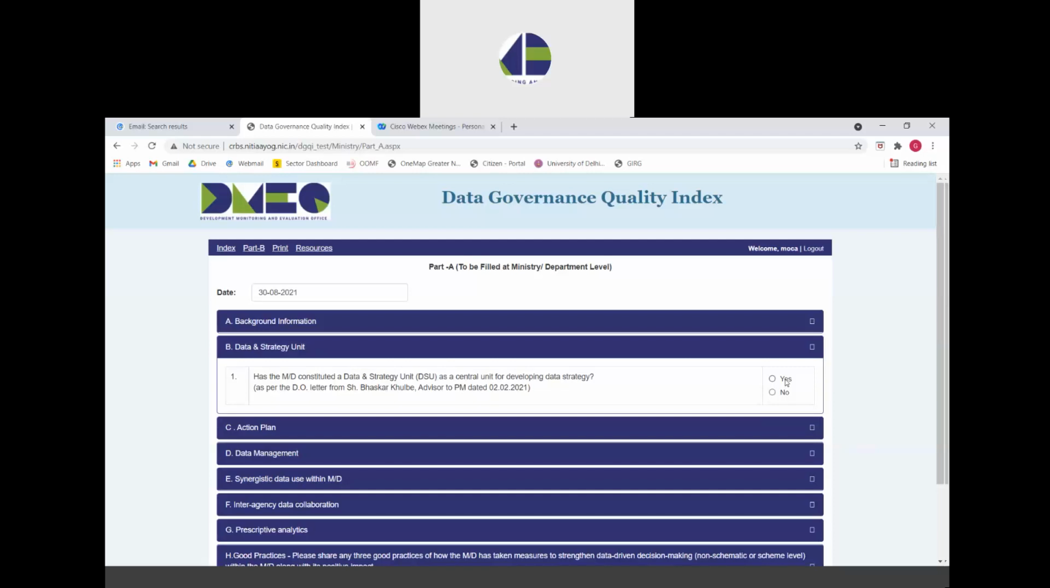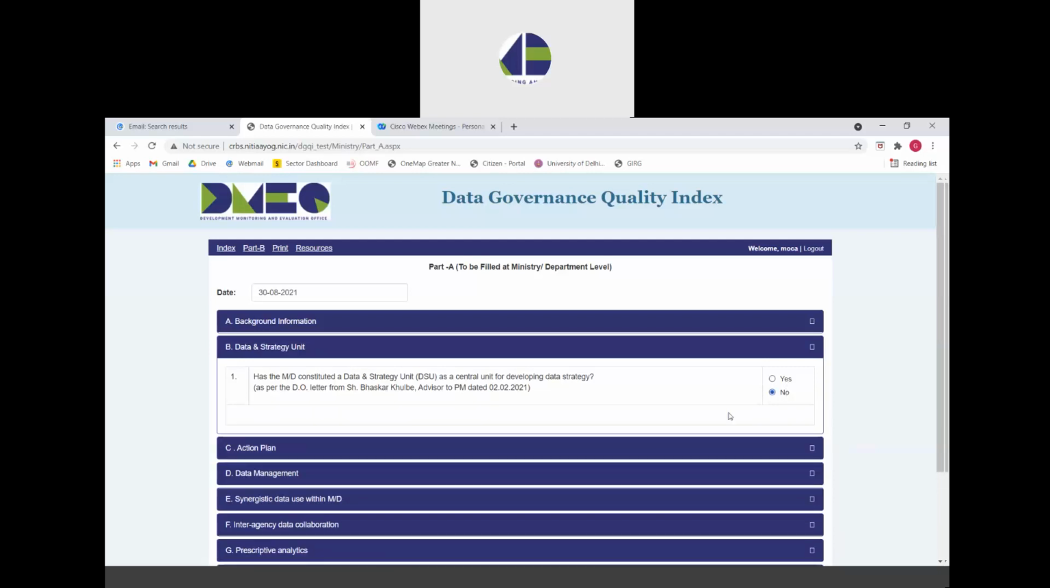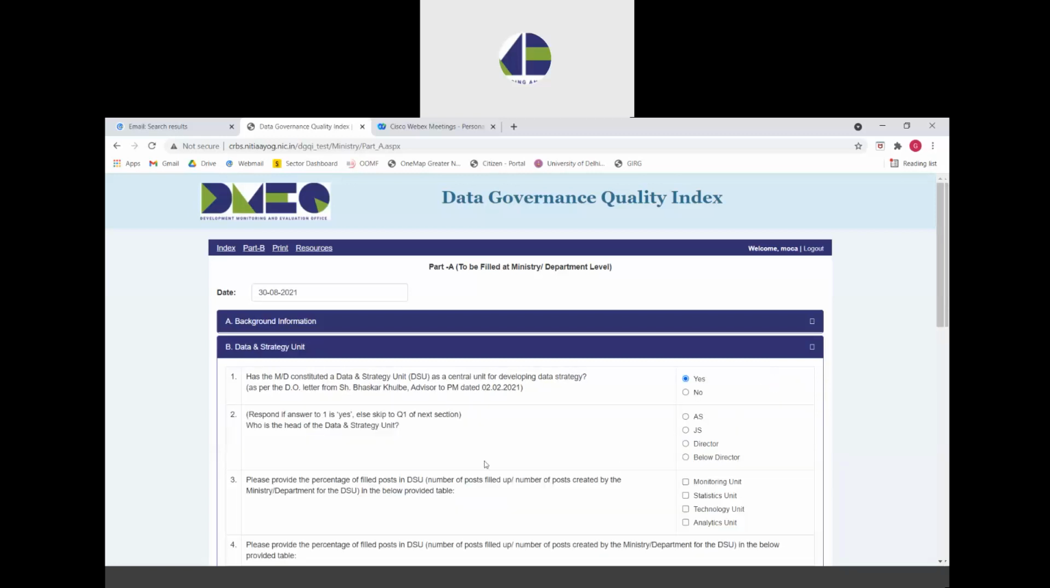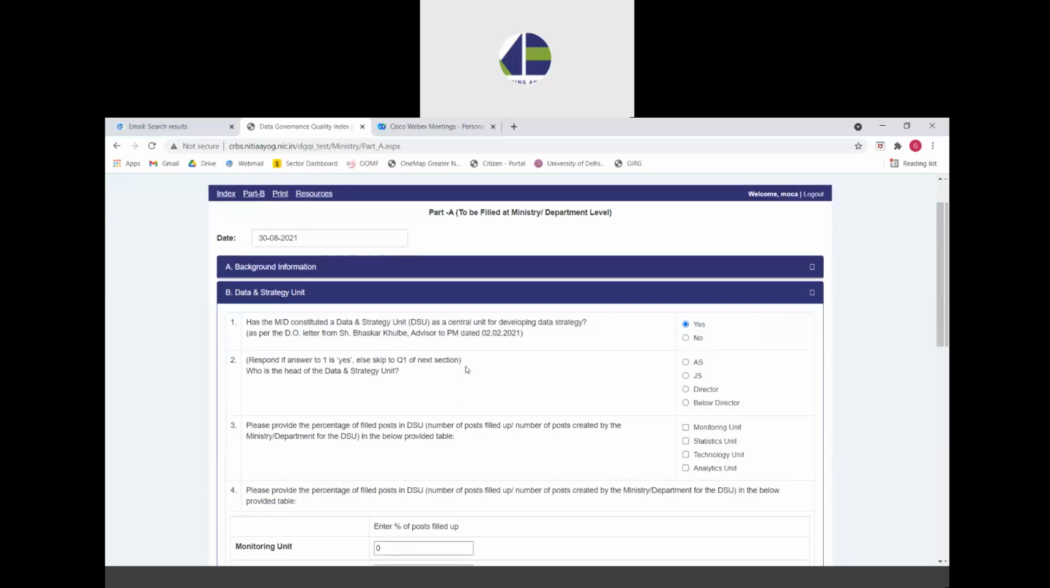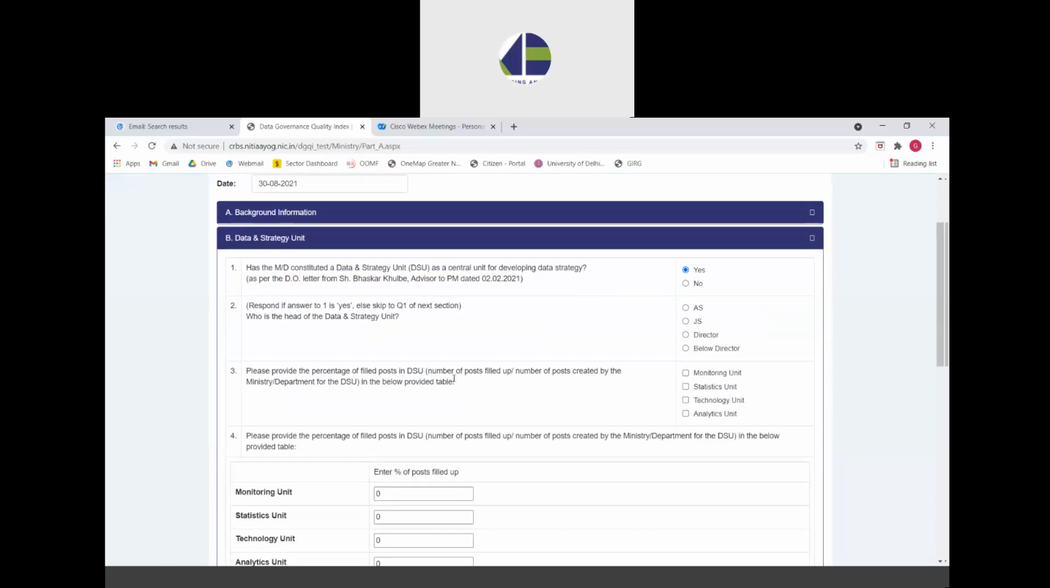However, if the ministry has decided to not establish a DSU for developing the data strategy, then the ministries are to select no. If the ministry selects no, then the section gets directly completed without answering any other question in this section. However, if the ministry selects yes, then they have to answer the next few questions on the nature of the data and strategy unit.